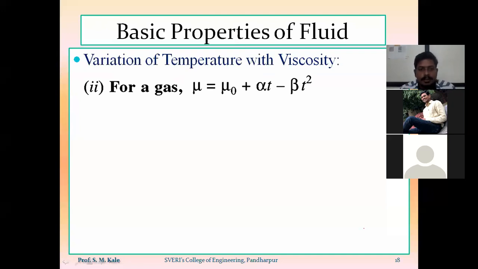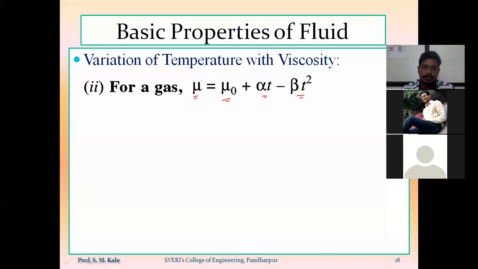So for gas at a particular temperature, the formula will be mu is equal to mu 0 plus alpha t minus beta t square.